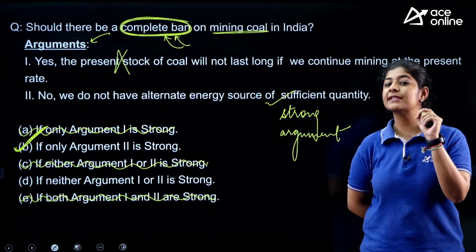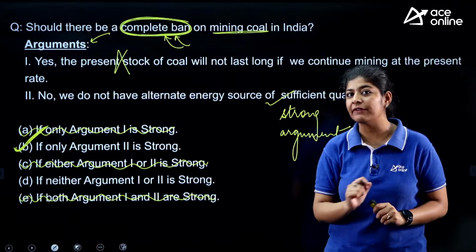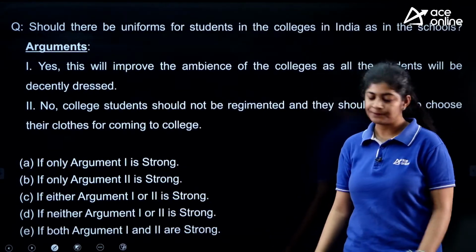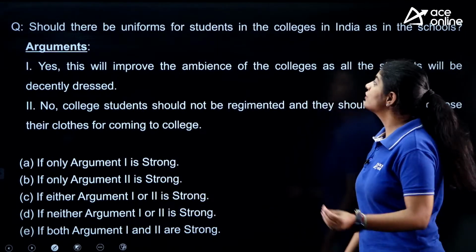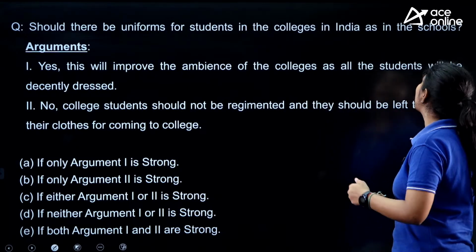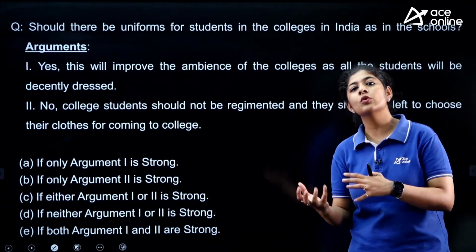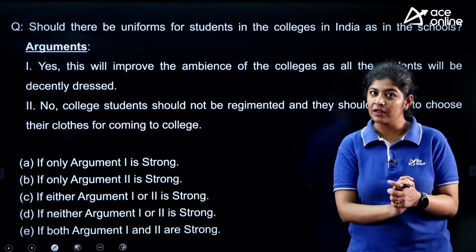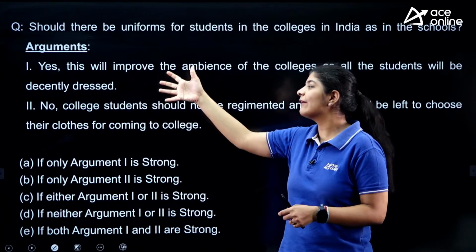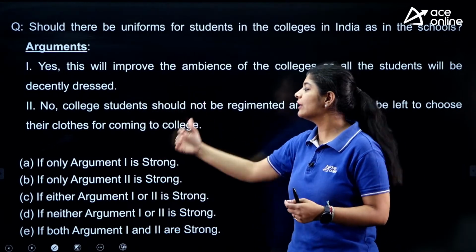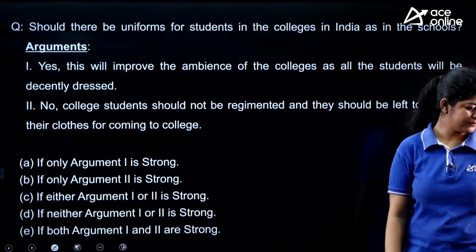All we need to do is simply focus on the language as well as each and every word we have under critical reasoning. Next. The next question says: should there be uniform for students in the colleges in India as in the schools? क्वेश्चन ये बोलना चाह रहा है क्या हमें कॉलेजेस में स्कूल की तरह यूनिफॉर्म रख देने चाहिए क्या? ठीक है. Accordingly, we have two arguments. You just have to read them, understand them, and accordingly choose your option. Very good, Ganesh. Now try to solve this particular question.